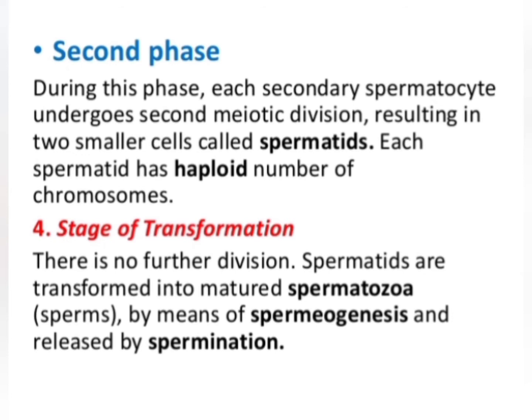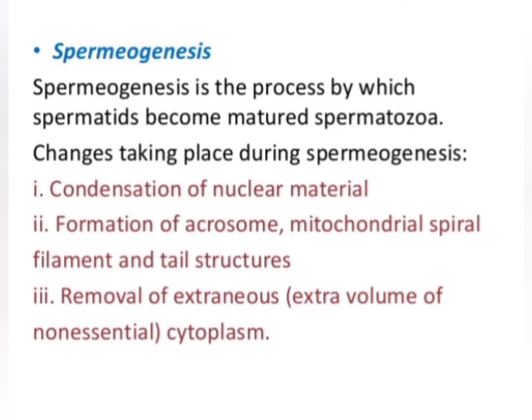Now the fourth stage, stage of transformation. During this stage, spermatids get transformed into mature spermatozoa or sperms by a process called spermiogenesis. Now we'll discuss the spermiogenesis process. Spermiogenesis is the process by which spermatids become mature spermatozoa or sperms.